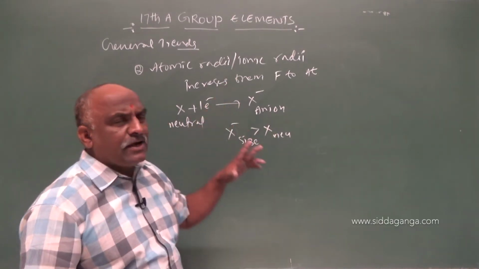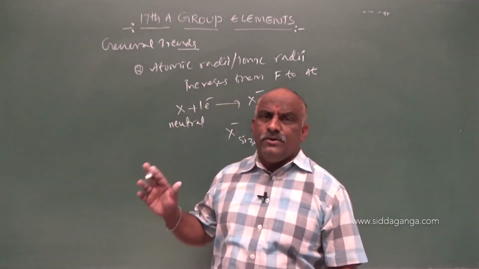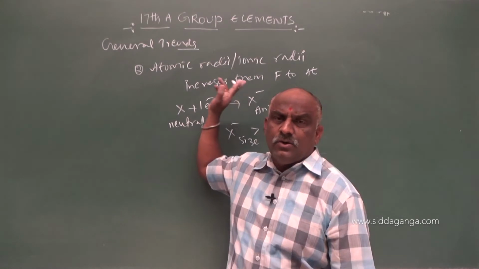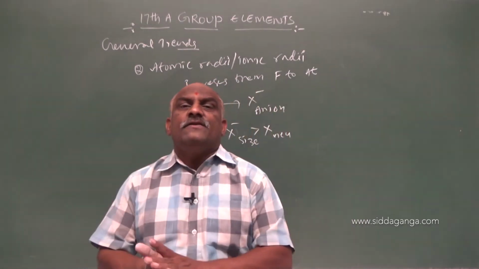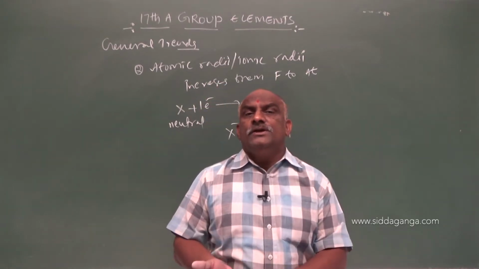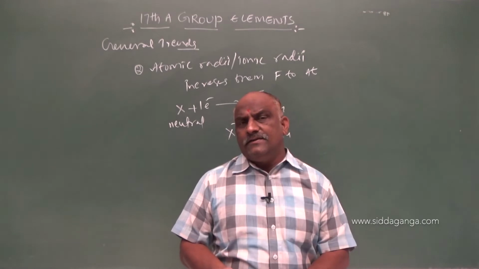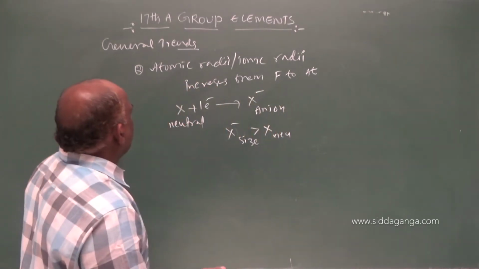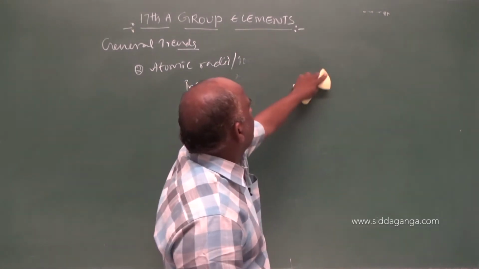So, what will be the conclusion regarding atomic radii and ionic radii? You should make a note: atomic and ionic radii increase down the group, size increases. What will be the reason for the increment of size? Differentiating electron enters into the new principal quantum number.